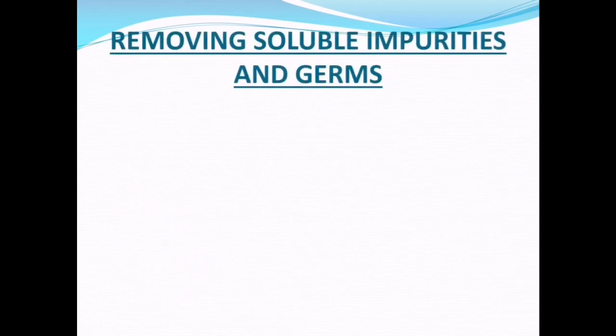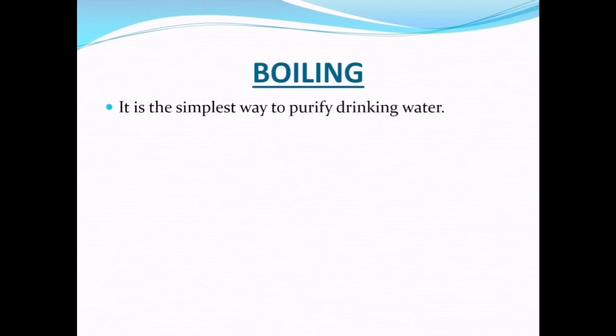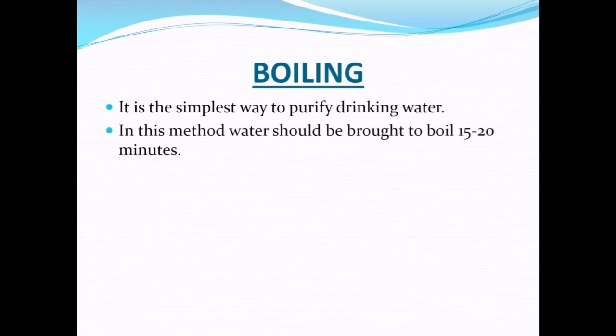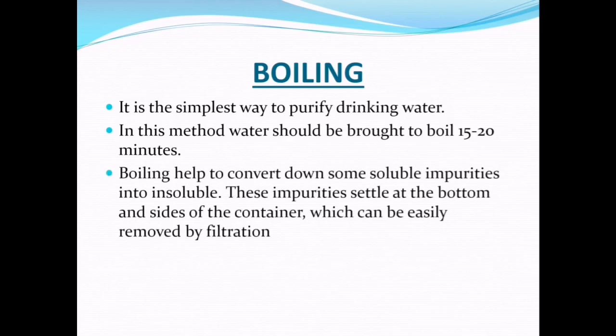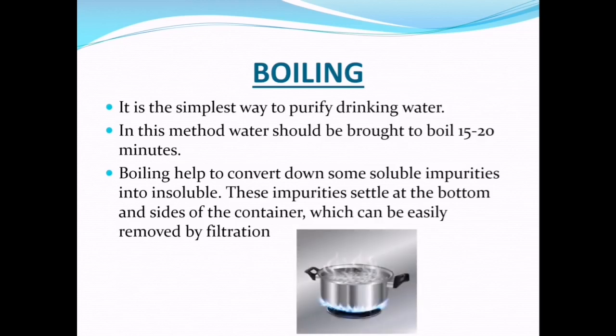Now we are going to learn about removing soluble impurities and germs. The methods used for removing soluble impurities and germs are boiling, chlorination, and distillation. First one is boiling. It is the simplest way to purify drinking water. In this method, water should be brought to boil for 15 to 20 minutes. Boiling helps to convert some soluble impurities into insoluble ones. These impurities settle at the bottom and sides of the container, which can be easily removed by filtration.